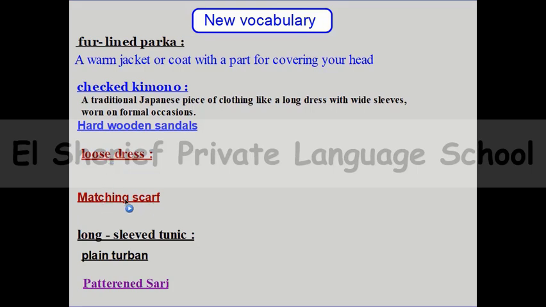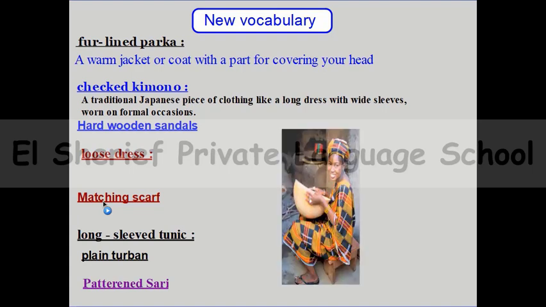Matching scarf. If you can see this picture, you will find the matching scarf. What does it mean, matching scarf? This is a scarf. Matching means that this scarf has the same pattern as what she is wearing. So if you are wearing two pieces with the same pattern, that means matching. So this girl is wearing a matching scarf.